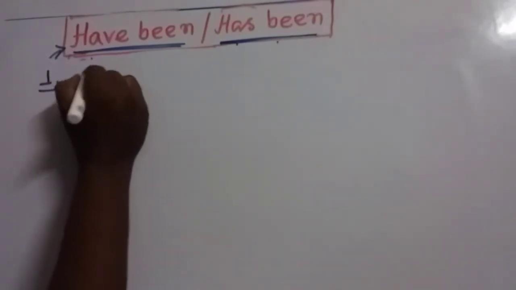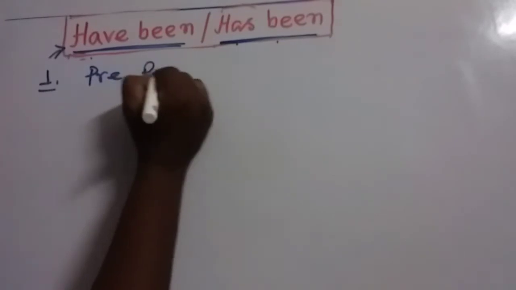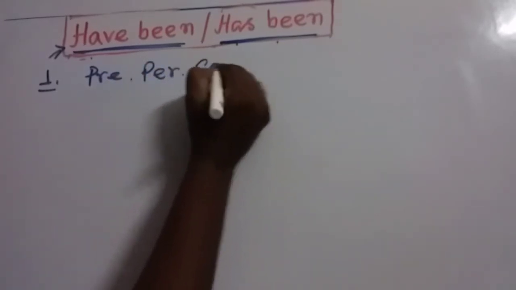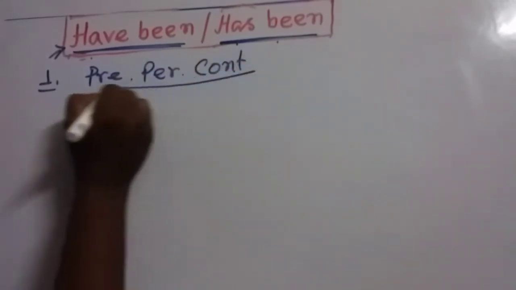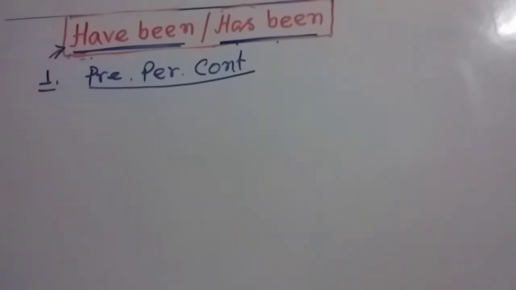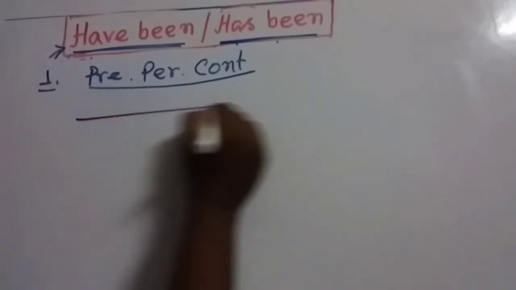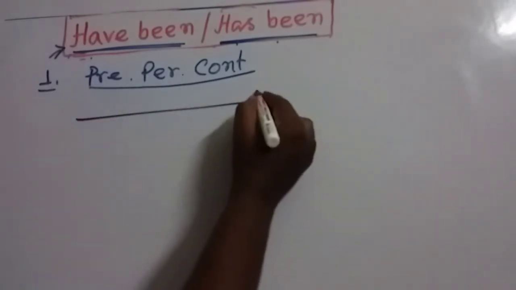Actually, in present perfect continuous tense, have been or has been is used. In this tense, it is shown... I'm just going to write down a timeline. Let's look at the timeline. Suppose this is the timeline and we are here now.